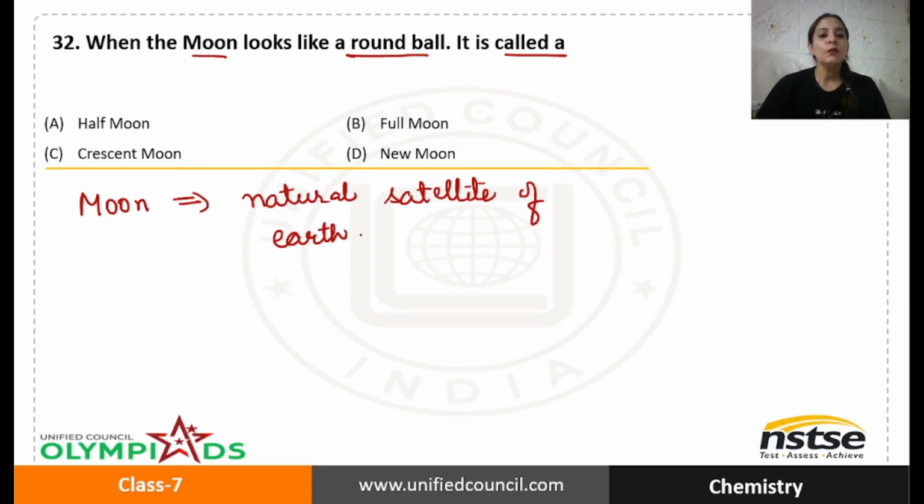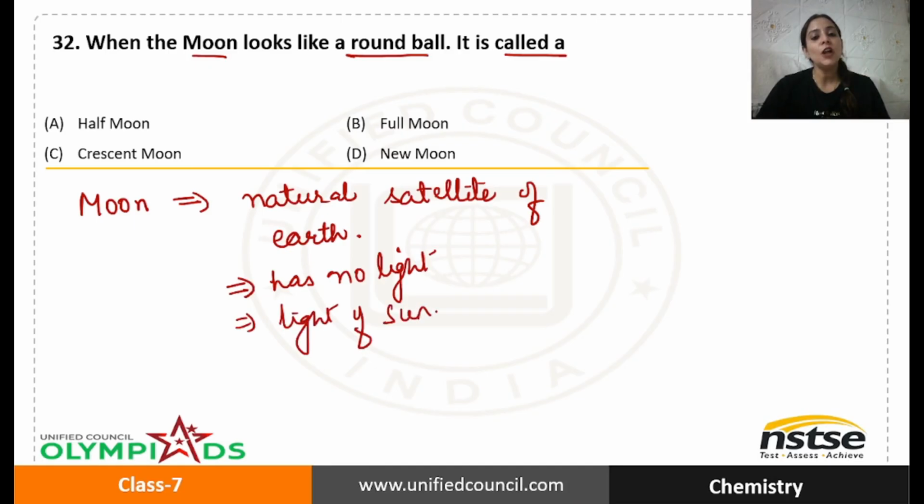Now, the moon has no light. It doesn't have its own light. You can see the moon because the light of the sun, when it falls on it, illuminates the surface of the moon, and that is the reason you can see the moon.